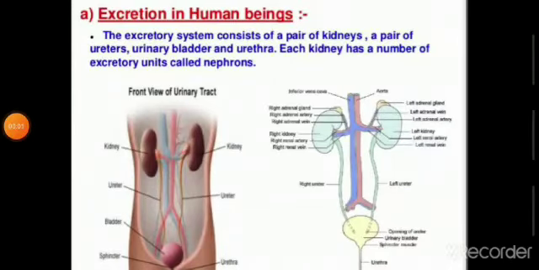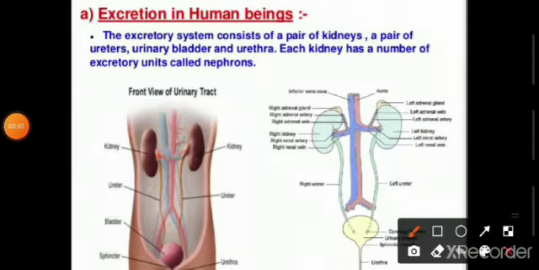Now we will discuss excretion in human beings. The human excretory system consists of a pair of kidneys. There are two kidneys, a pair of ureters, the urinary bladder and the urethra. These are the main organs of the human excretory system.